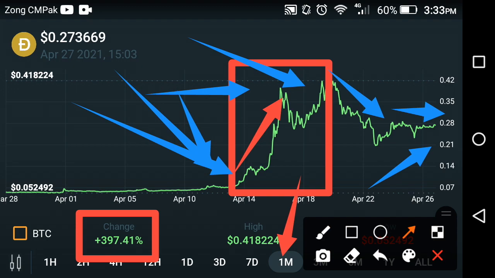So what's your opinion about Dogecoin? My opinion is that the future of Dogecoin may be bad. There is a lot of chance it falls down, friends, and 30% chance it takes a jump. So what's your opinion about Dogecoin? Please comment in the comment box. And remember that I'm not a financial advisor. If you want to invest, buy, sell, or hold any cryptocurrency, please do your own research, friends.